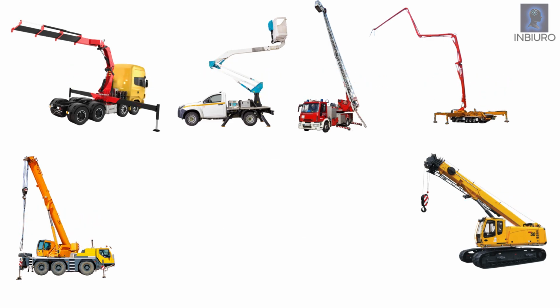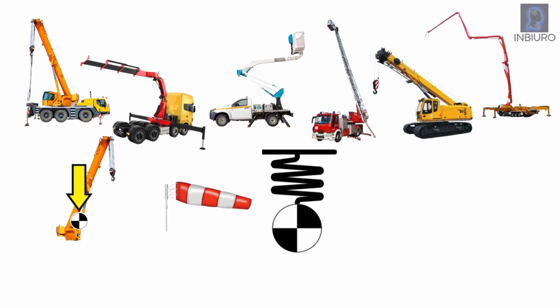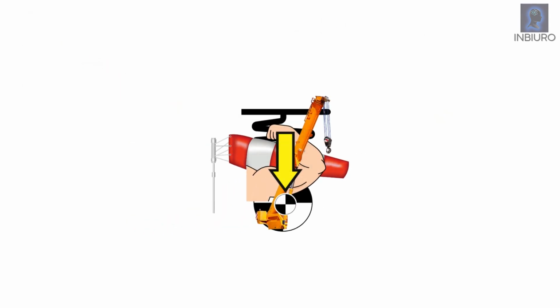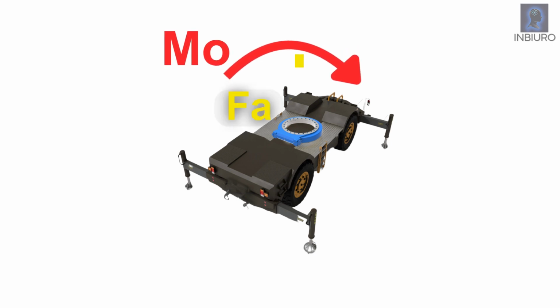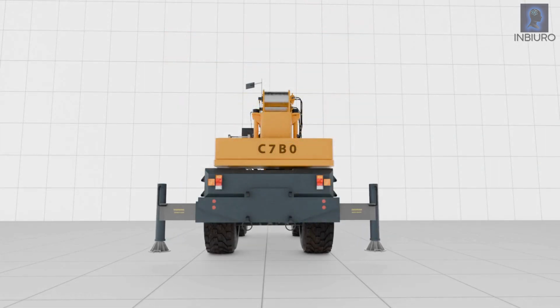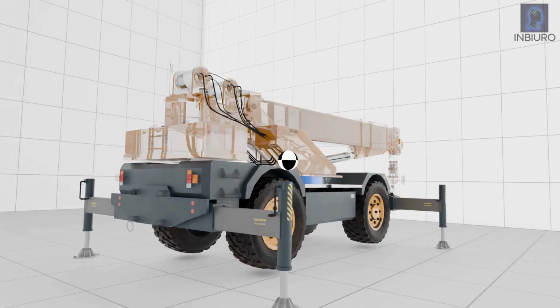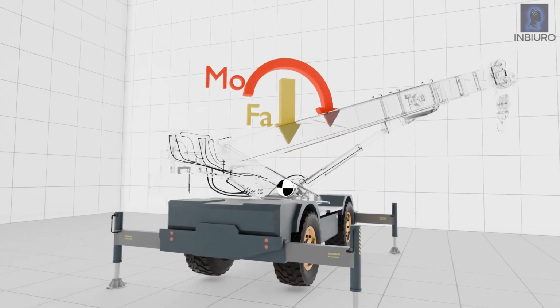Each of these machines is exposed to offset arm gravity forces, wind loads, and dynamic forces due to the arm movements. In case of aerial work platform, also human forces must be taken into account. Adding them all together, we can mathematically describe each of these arms using the same two figures, which are overturning moment and axial load. Now, we have a chassis with its defined center of gravity standing on its stabilizers, and we have the arm described by the moment MO in vertical plane and vertical axial force FA at the center of the slewing bearing. This is as much as we need to check whether the vehicle is still stable or not.